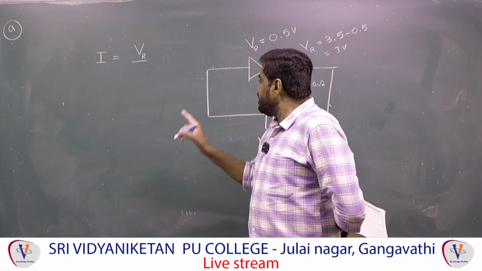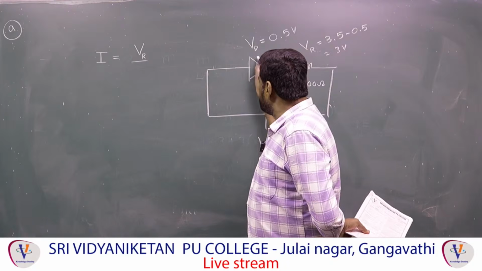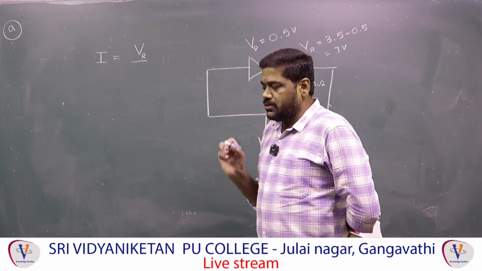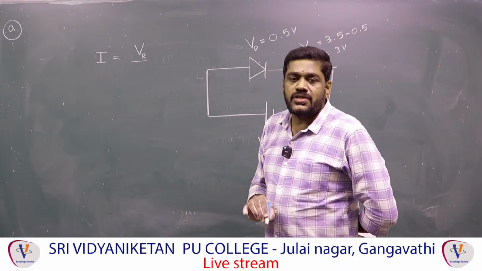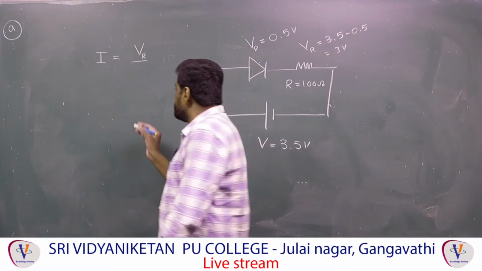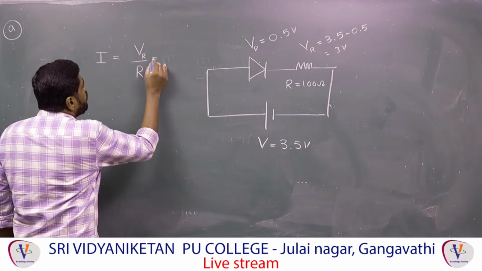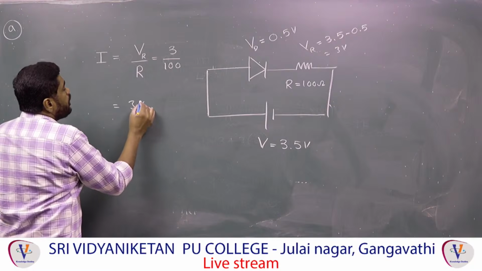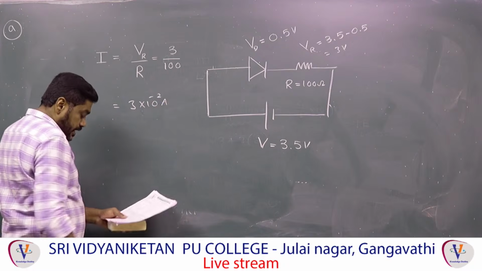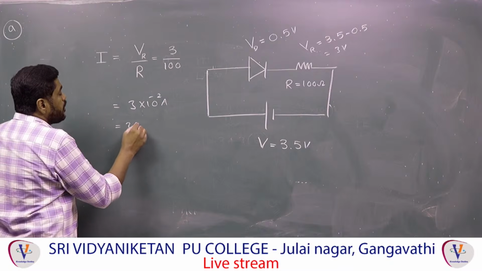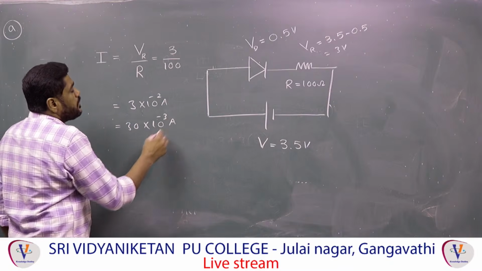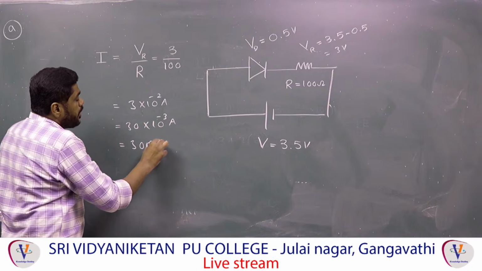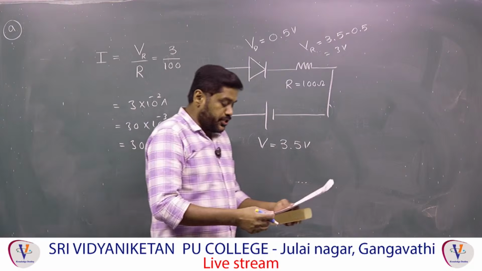For the ideal diode the forward resistance is equal to 0. Therefore VR by R is 3 by 100, which is 3 into 10 power minus 2 ampere. You can also write it as 30 into 10 power minus 3 ampere, multiplying and dividing by 10. That is 30 milliampere, the correct answer for question number 9.